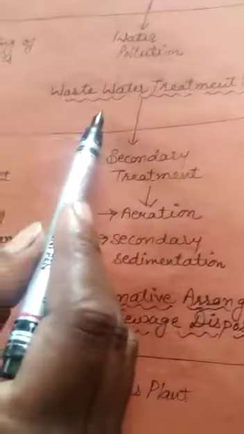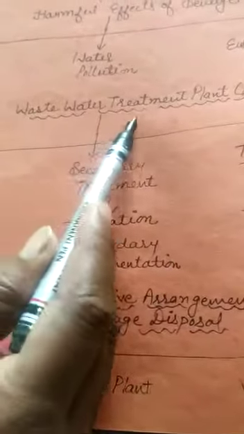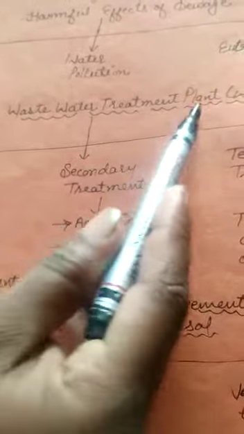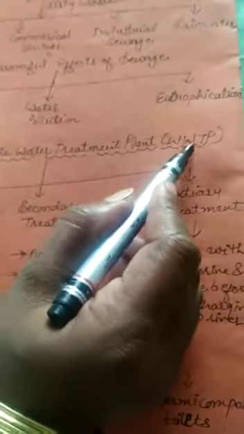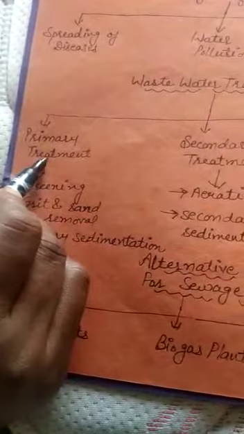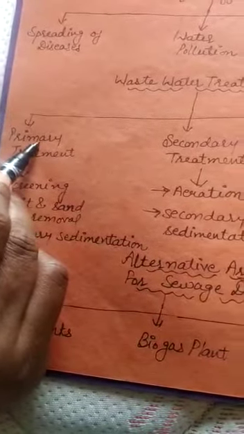And the next one is wastewater treatment plant. Wastewater treatment plant is also called WWTP. In this, first one is primary treatment. Primary treatment, secondary treatment, tertiary treatment.